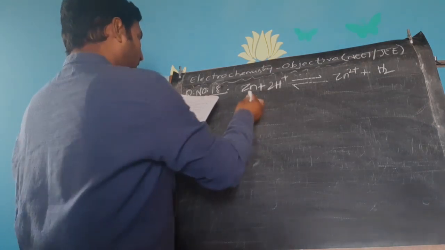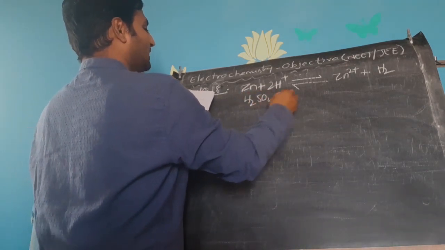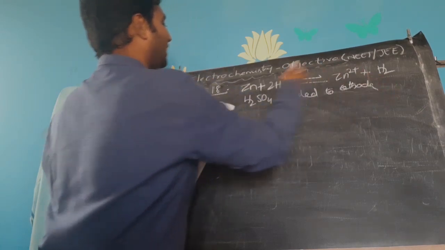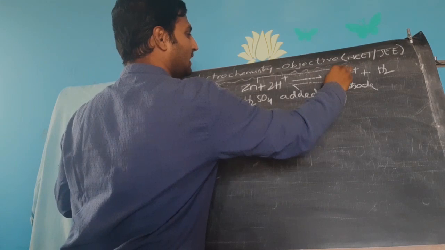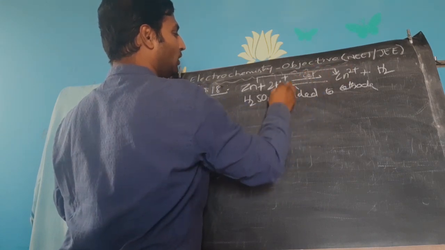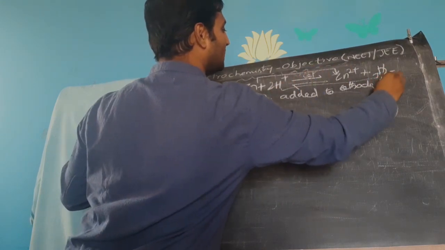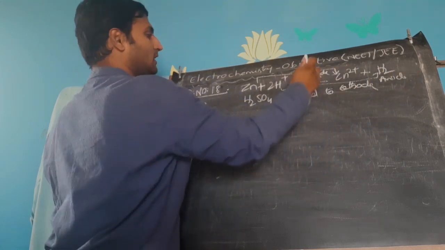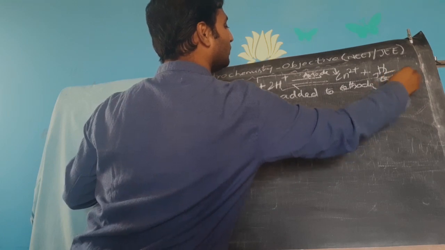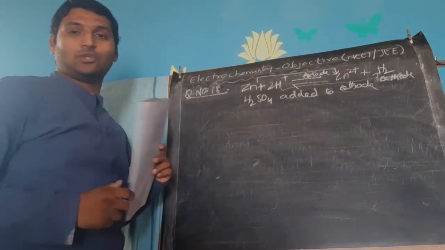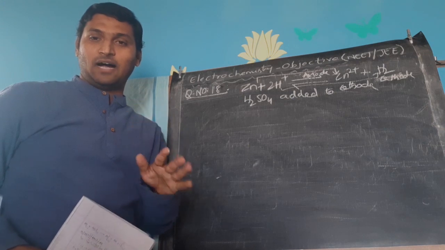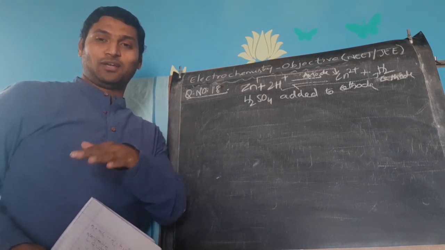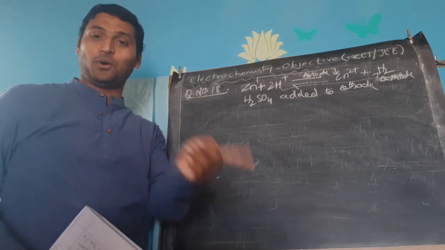Now, sulfuric acid is added to the cathode. By the way, you can clearly understand here, zinc is undergoing oxidation, so this is cathode. Hydrogen is undergoing reduction, so this is what did I do? Sorry. Zinc is undergoing oxidation, so it is anode. Hydrogen is undergoing reduction, so it is cathode. When I speak fast, I am absent-minded, bear with me, okay? And this is a video, you can rewind it and see what mistake I have made and how I have corrected myself, okay?